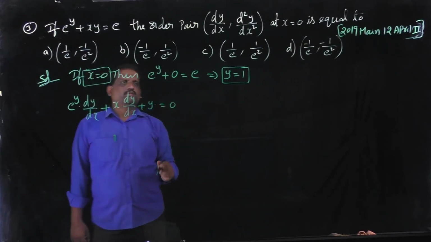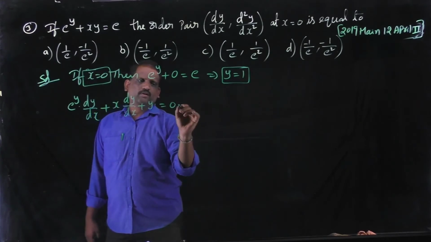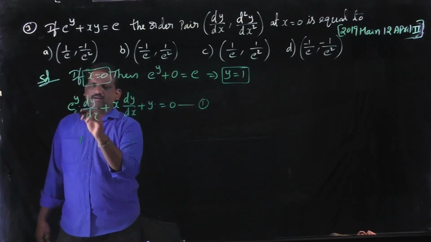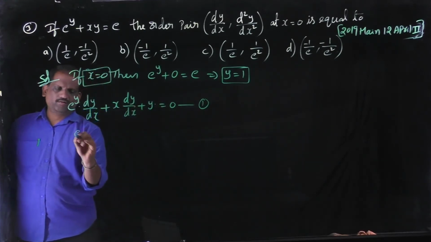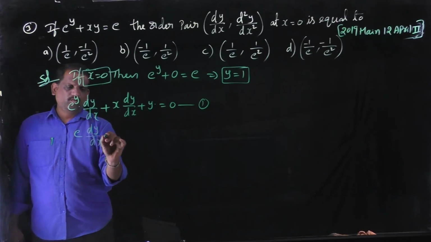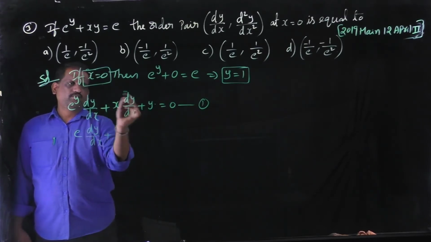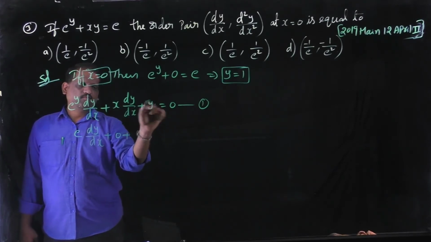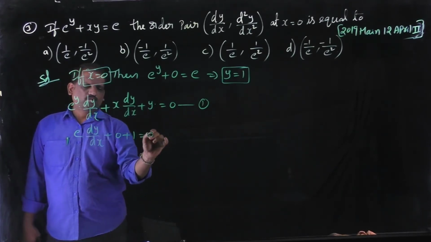Substitute x equal to 0 and y equal to 1 in this equation. Then we get e power 1, that is e into dy by dx plus x equal to 0, then this term becomes 0 plus the value of y is 1, that is equal to 0.